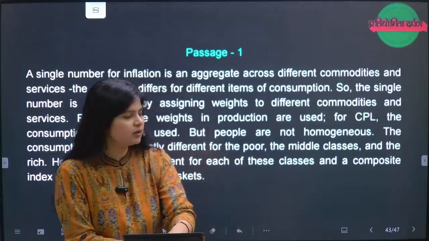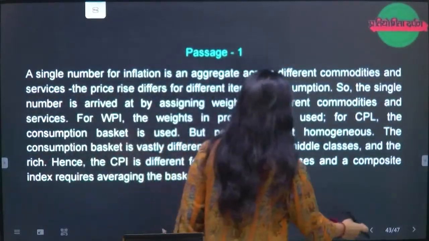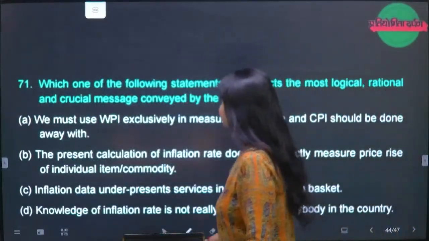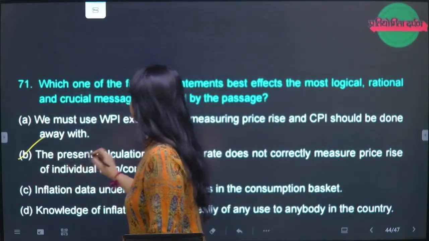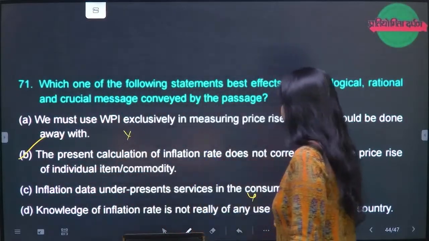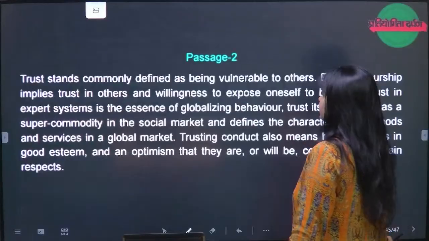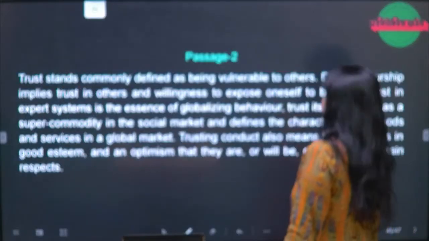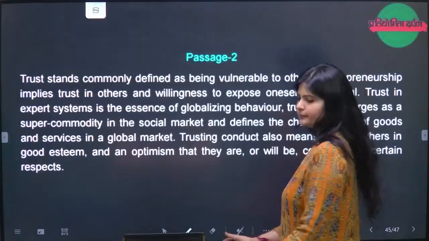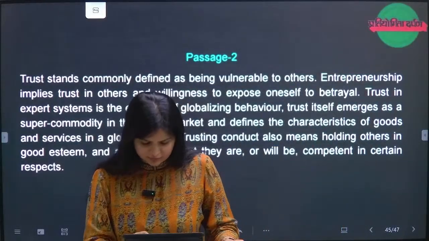The right answer is B. The right option is B. Question number 71, please guys, I'll again say it is 71 only.